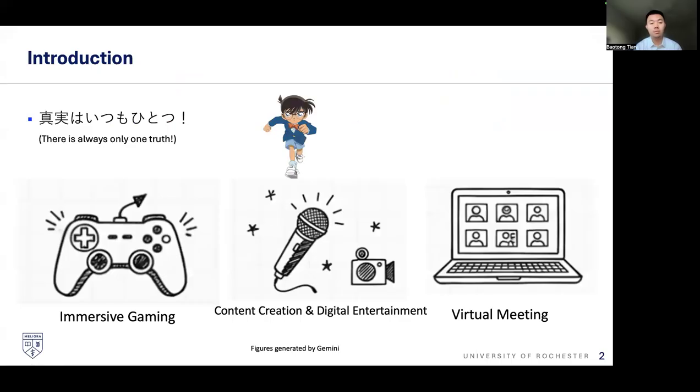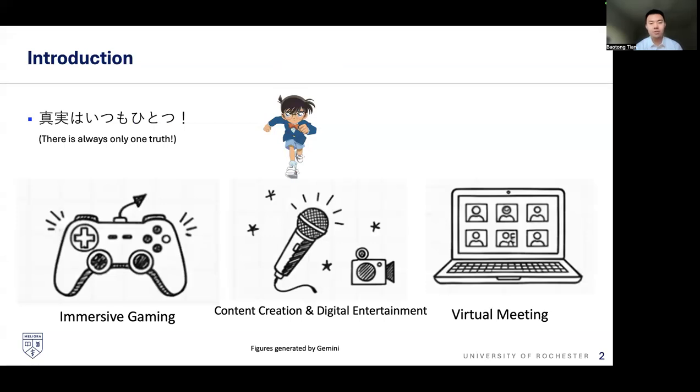So we are dealing with the problem of streaming voice conversion, and it actually has a visual grounding coming from a very popular Japanese anime called Detective Conan. Conan is a brilliant detective, but he has a problem. He cannot reveal his true identity. So every time he tries to solve a crime, he would use his red tie, which is a voice-changing bow tie. He would normally say, "Shinjitsu wa itsumo hitotsu," which means that there is always only one truth. And then he will start saying what he inferred from the crime scene.